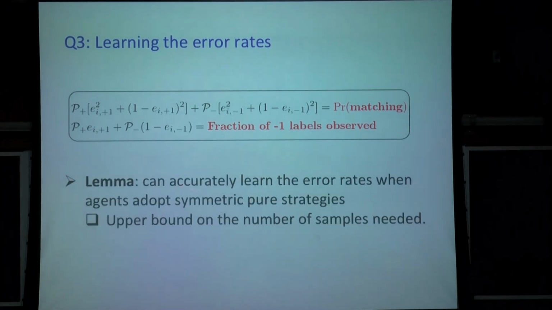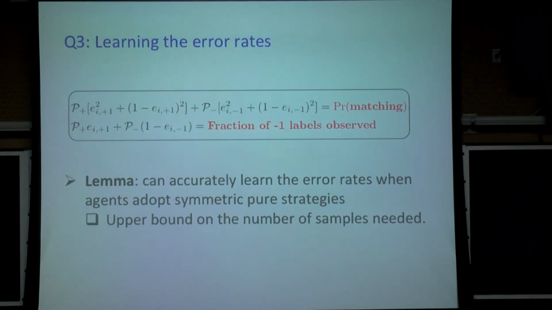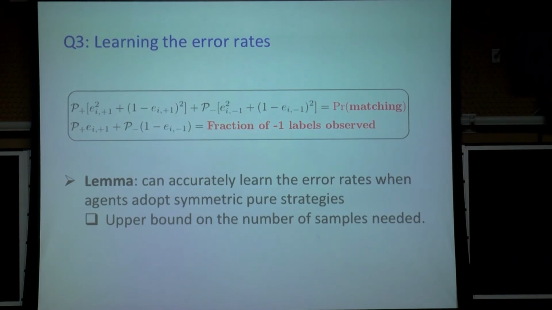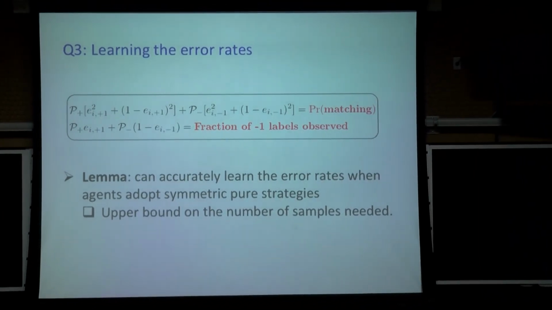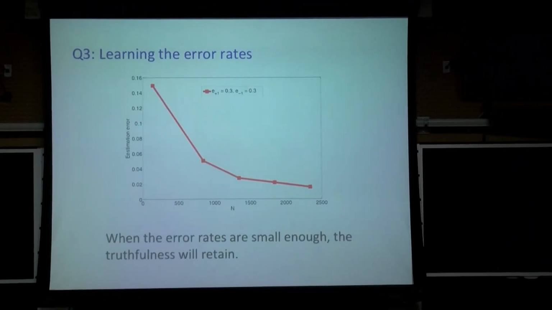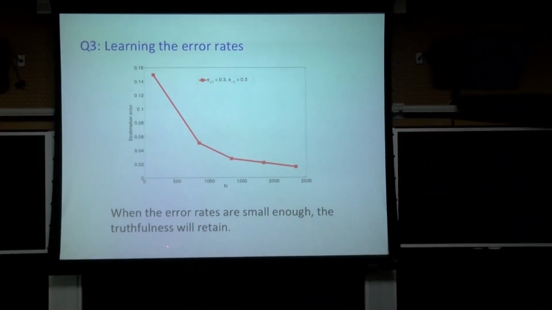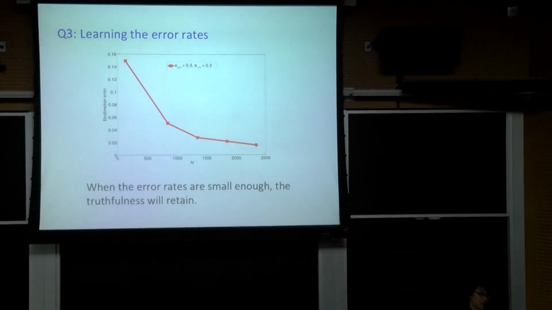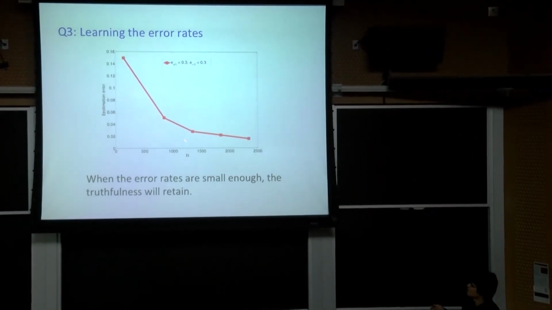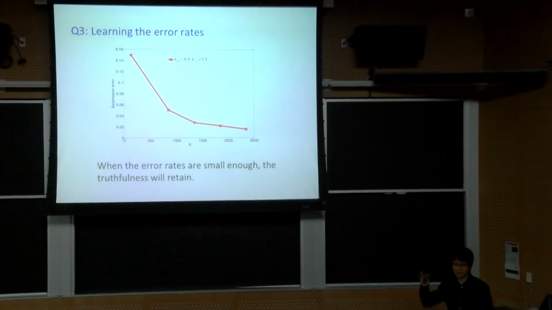And we show that with these two equations, we can accurately learn the error rates when agents adopt symmetric strategies. We have some recent ideas for when people have asymmetric strategies; we can also learn the error rates to some degree. So you can imagine if you have enough samples, you can learn the error rates carefully. And we show that when the error rates are small enough, this truthfulness from the clean case will remain. So this is some simulation. You can see when we have more data points, the error rate drops quite decently.